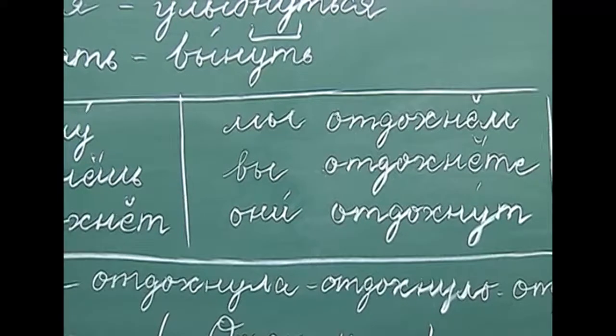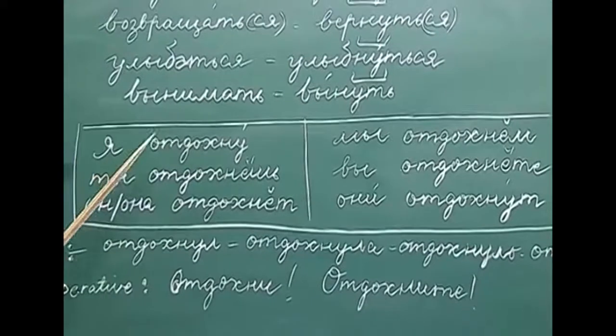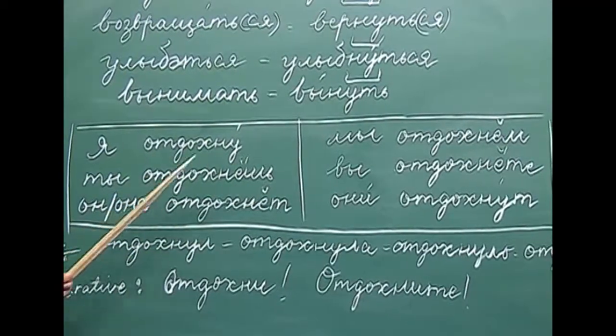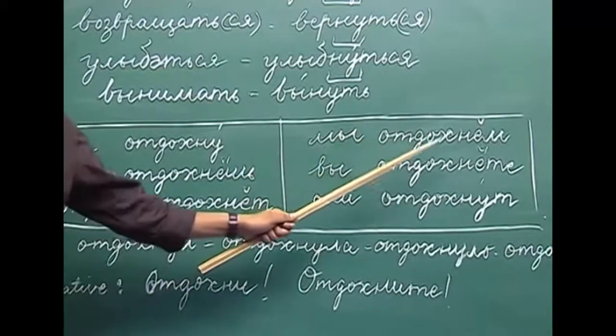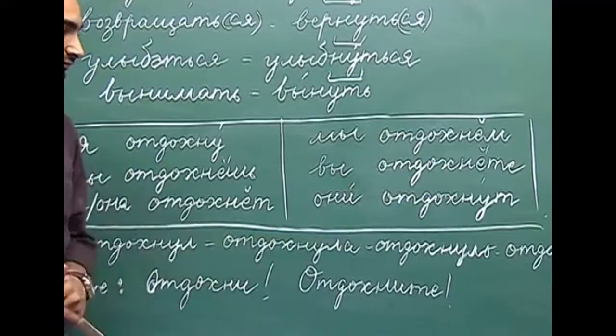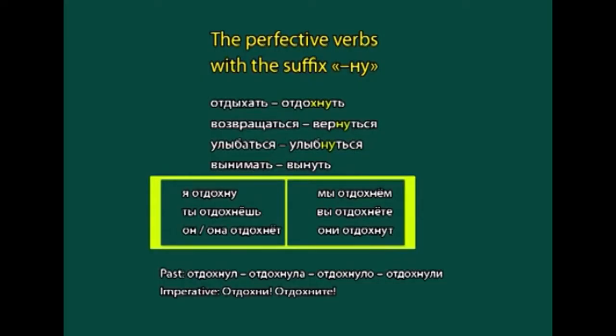Let us repeat it once again. Ya adakhnu, ti adakhniyosh, on adakhnyot, mi adakhnyom, vi adakhniyote, ani adakhnut. So, all the verbs of perfective aspect with suffix nu will have similar conjugations.